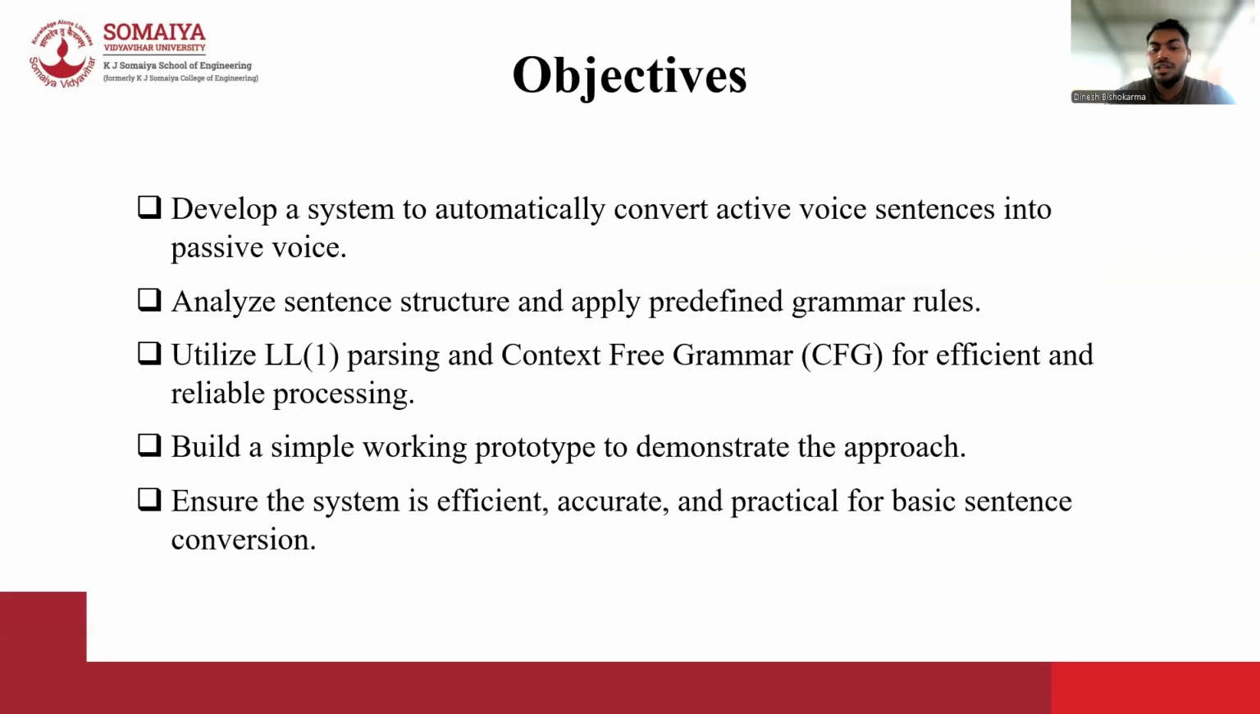Now, let us look at the objective of our project. The objective is to develop a system that can automatically convert active voice sentences into passive voice. To achieve this, we first analyze the sentence structure and then apply predefined grammar rules. We use LLM parsing along with context-free grammar, which provides a systematic and efficient way to process the sentence. These concepts are taken from compiler design and are applied for language processing. We also develop a simple working prototype to demonstrate how the system works in real time. Our aim is to make the system accurate, efficient, and easy to understand, especially for basic sentence conversion.